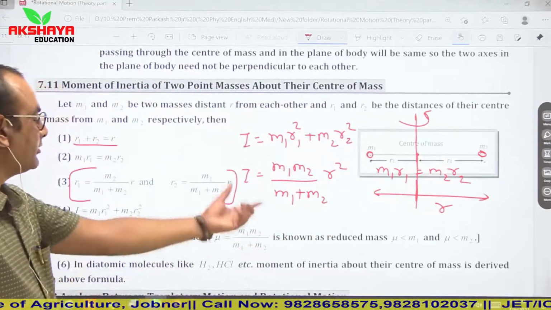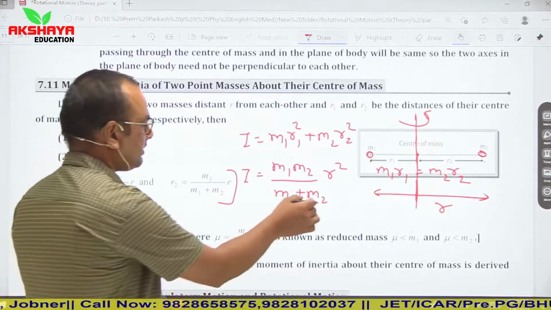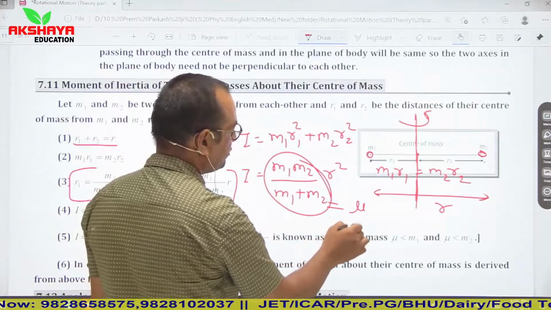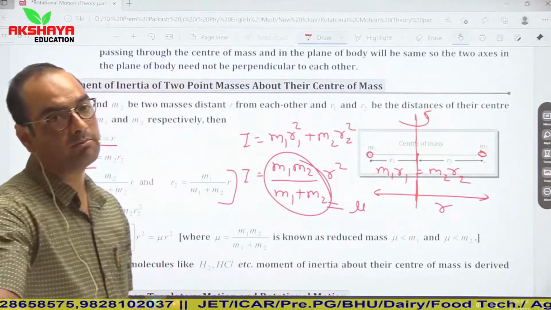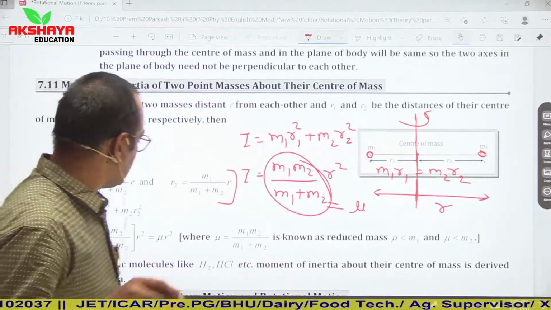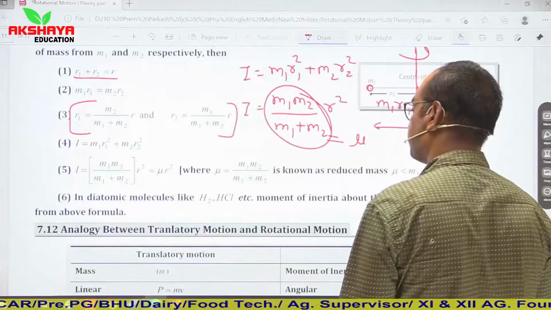m1 m2 upon m1 plus m2 into r square. So this value can be replaced by mu, and mu is known as reduced mass. Mu is known as reduced mass. Clear?